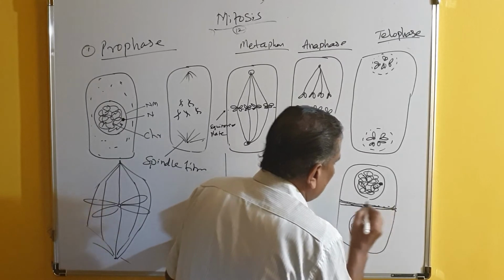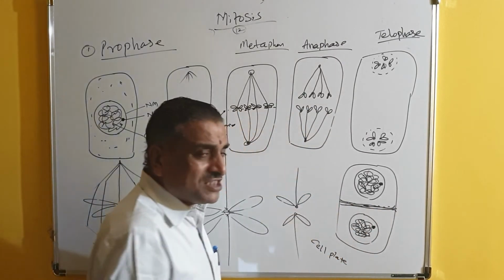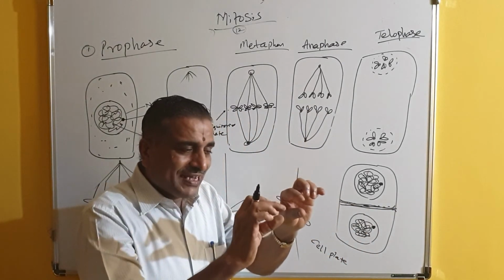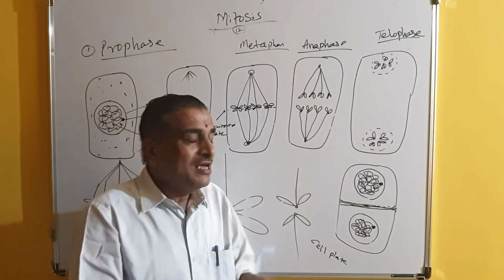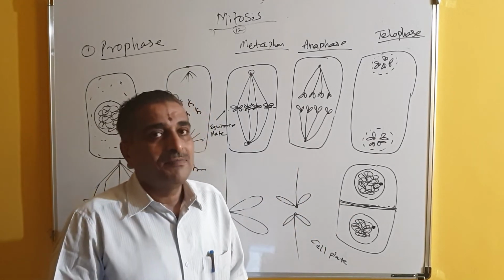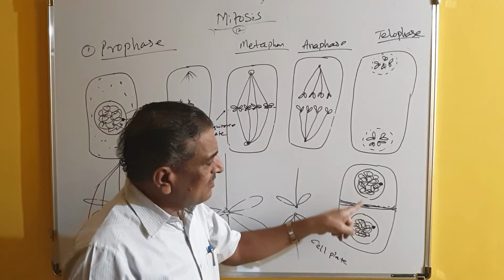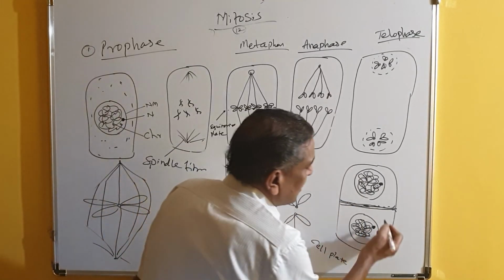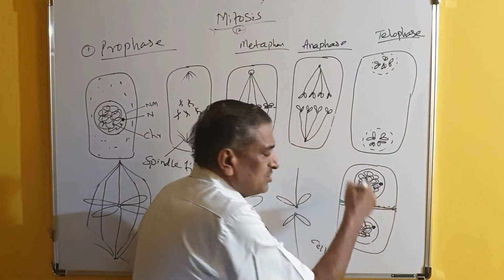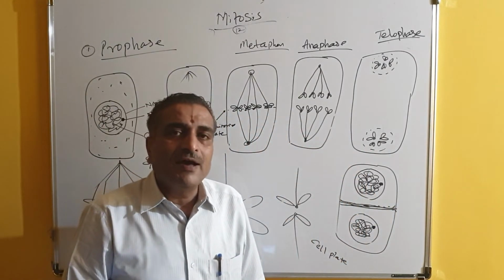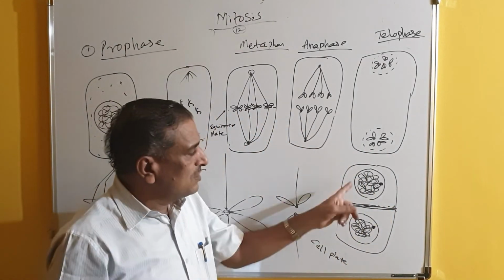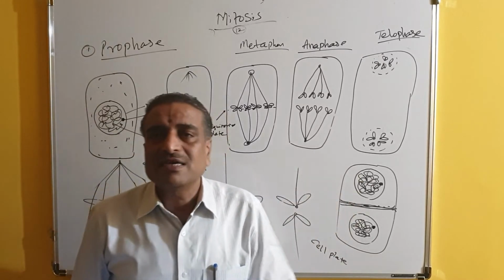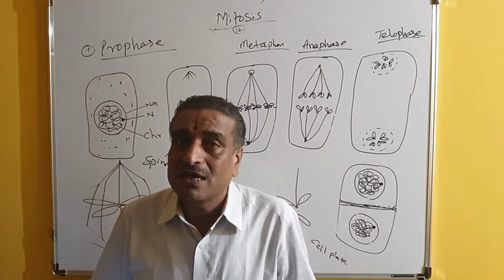So this is the cell wall, and the first layer, the bifurcation layer produced in the cell, forms the middle lamella. On either side of the middle lamella, the cell wall is synthesized. How is it synthesized? The cell starts depositing cellulose on both sides of the middle lamella, and a cell wall is produced. By this, two daughter cells are produced.